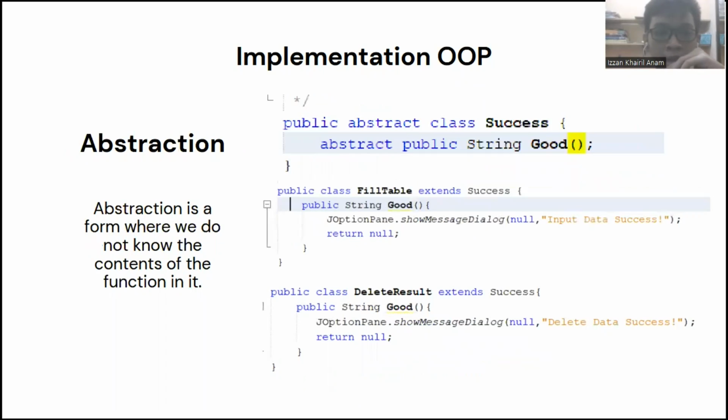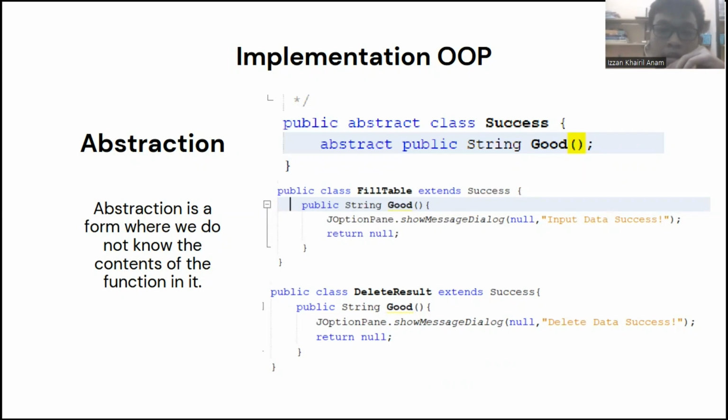Next is abstraction. Abstraction is a form where we do not know the contents of the function in it. In this code, we create a public abstract class Success with abstract public string good. And then on the child classes, in this code Fill Table and Delete Result, we need to extend the parent class Success.